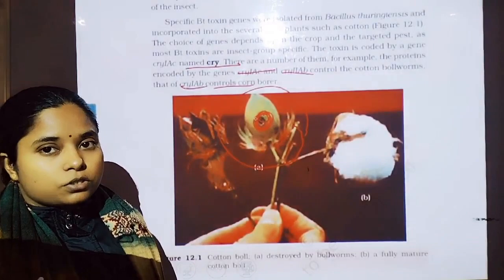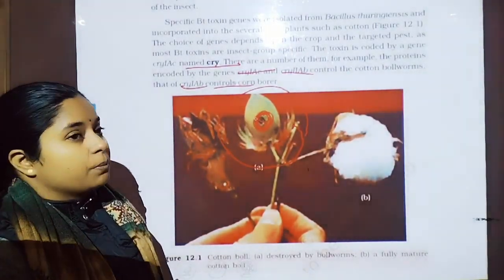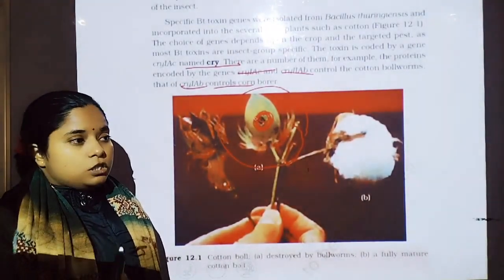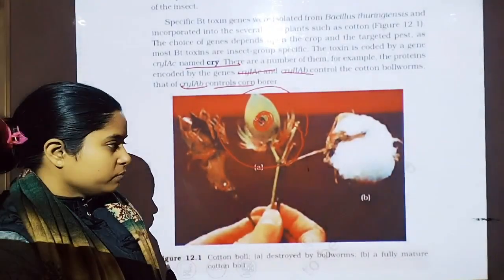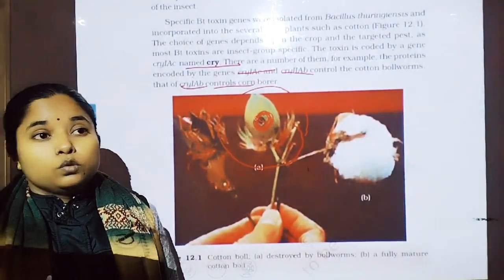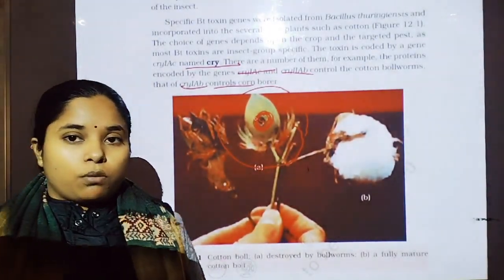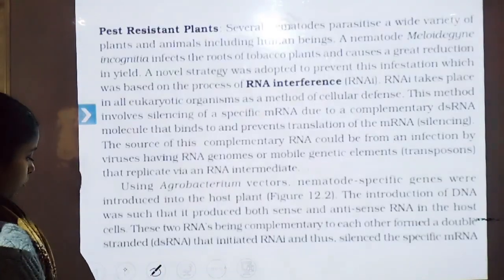That's why scientists use these genes of Bacillus thuringiensis to make Bt cotton. That is, the cotton plant has genes of Bacillus thuringiensis and forms Bt toxin. So the farmers have no need to use insecticides or pesticides in the crop field. Now students, let us discuss the next topic.